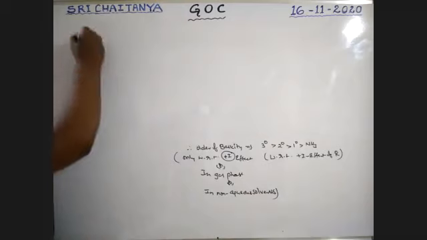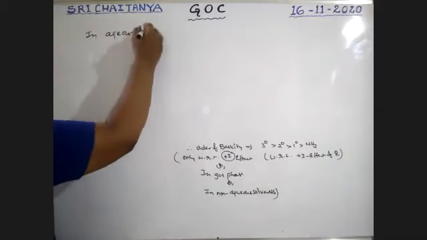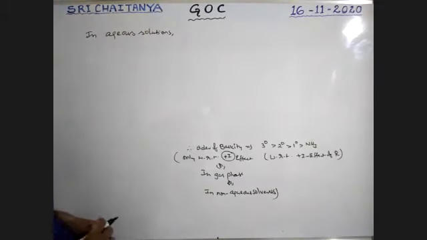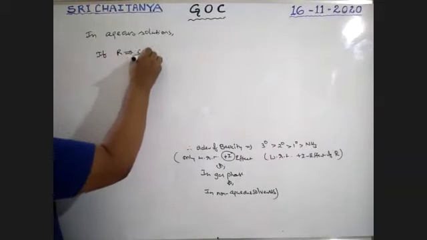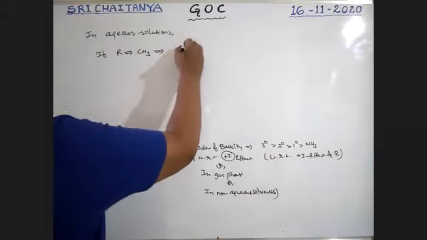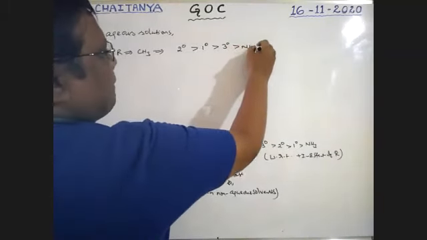So in aqueous solutions, see here, boys, if the alkyl group is methyl, the order is secondary greater than primary greater than tertiary greater than ammonia.